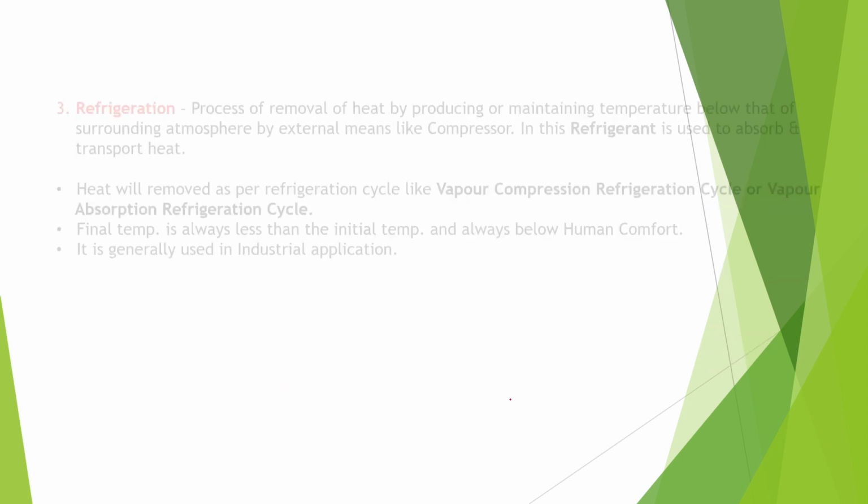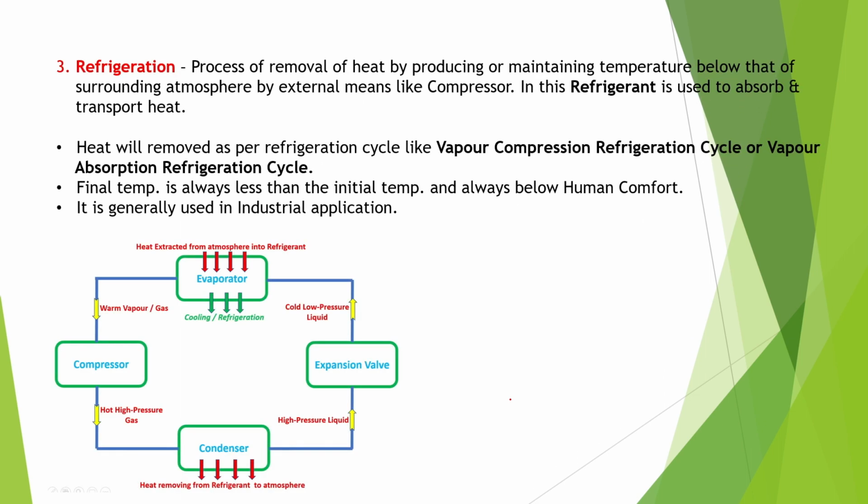Now let's see what is refrigeration. Refrigeration is the process of removal of heat by producing or maintaining a temperature below that of the surrounding temperature by external means. This is the basic difference between cooling and refrigeration. Cooling will always be done by a natural process, like convection; no external means is required for cooling.